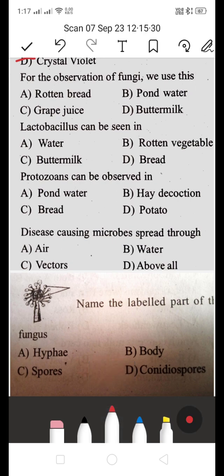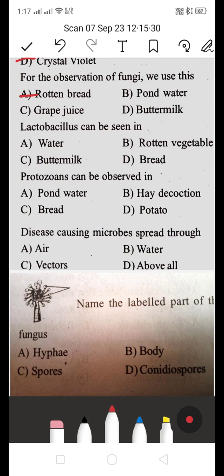For the observation of fungi, we use this. Is it A rotten bread, B pond water, C grape juice, or D buttermilk? Which is the right answer? For the observation of fungi, we use rotten bread. A is the right answer.